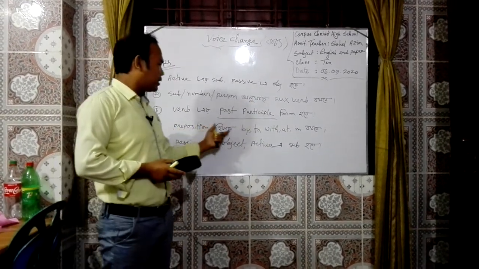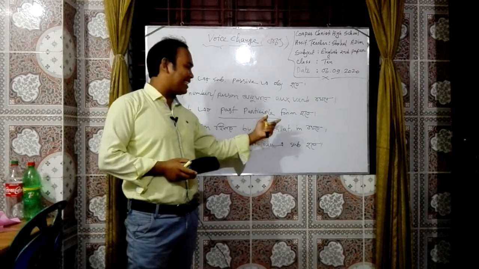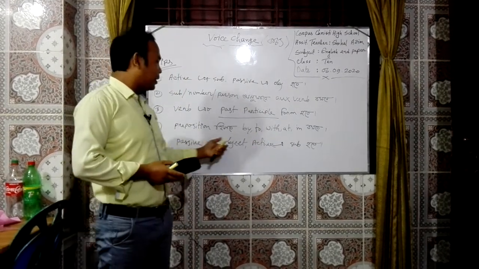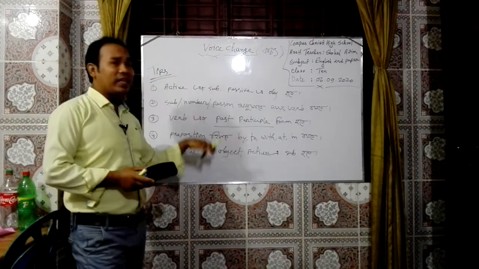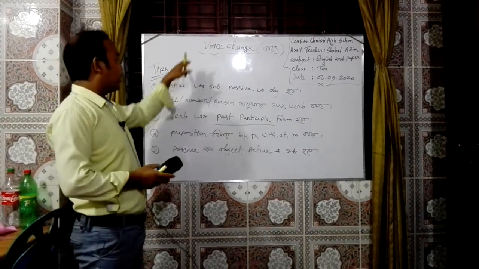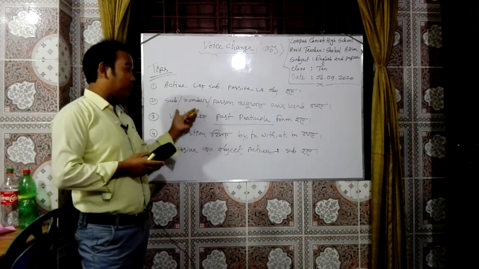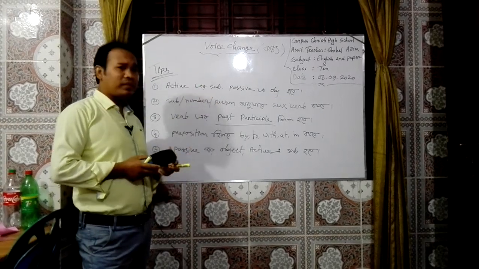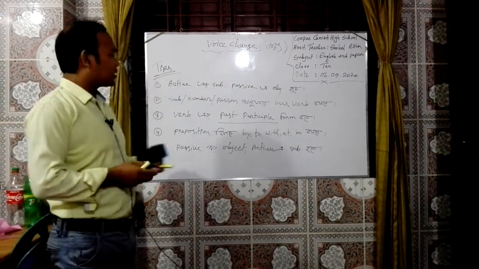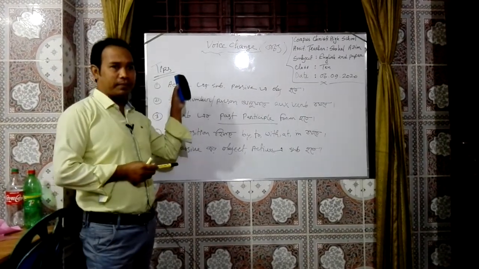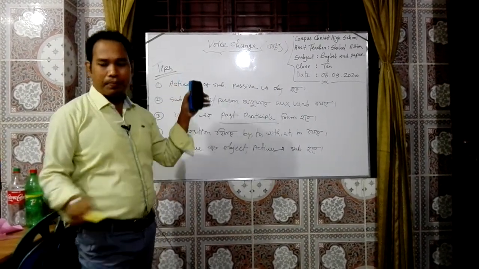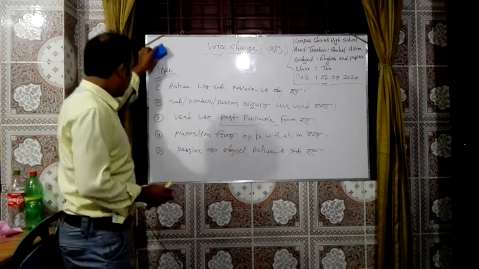Then by, to, with, at, in will be placed as prepositions, and then passive's object will be active's subject. So this is the main tips of doing voice change. If we remember these tips or structures, then we will do active to passive or passive to active easily.